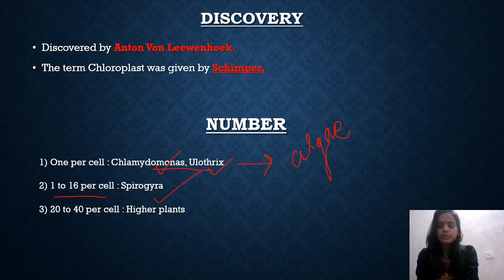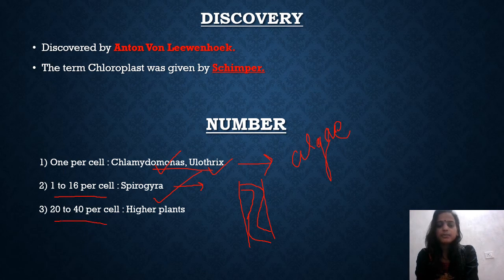Talking about the range of 1 to 16 chloroplast per cell, it is found in Spirogyra. Spirogyra is again an algae, and I suppose you know that it is a filamentous algae. If you remember, it is filamentous in this way, and the chloroplast is present in a ribbon-like structure in this form, like this. So almost 1 to 16 chloroplast is present in one cell of Spirogyra.